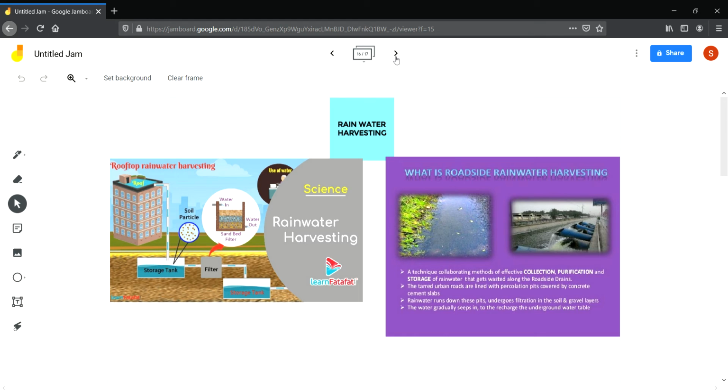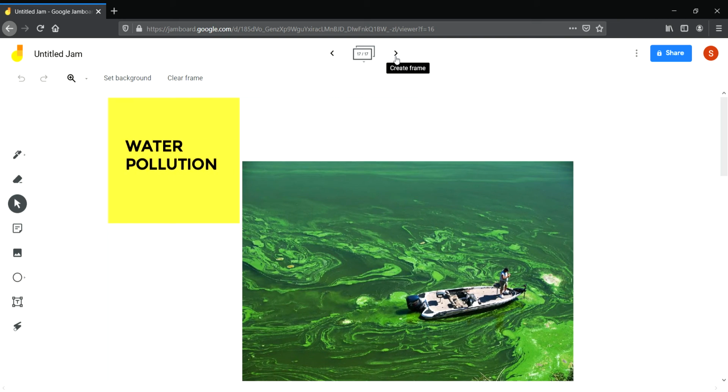After filtration, it enters the recharge well through the outlet pipe and gradually seeps into the soil. So this is how roadside rainwater harvesting is done. The advantage of rainwater harvesting is that it increases the availability of groundwater. So we have seen that it is very important.